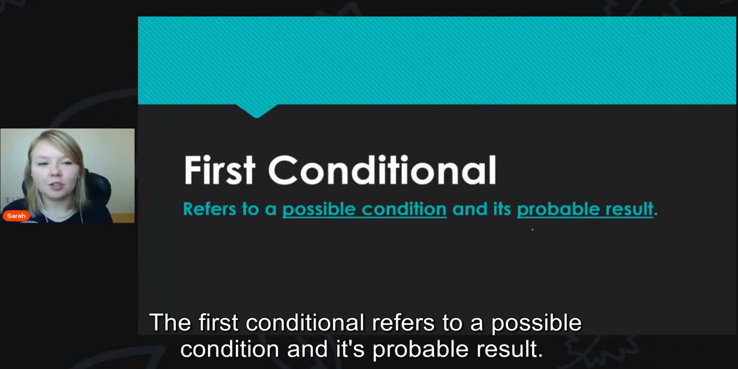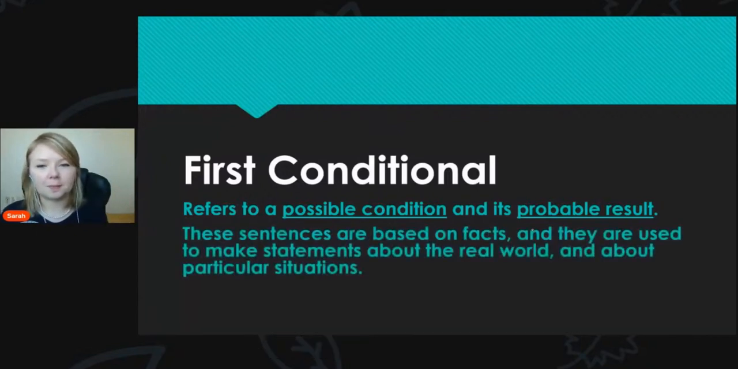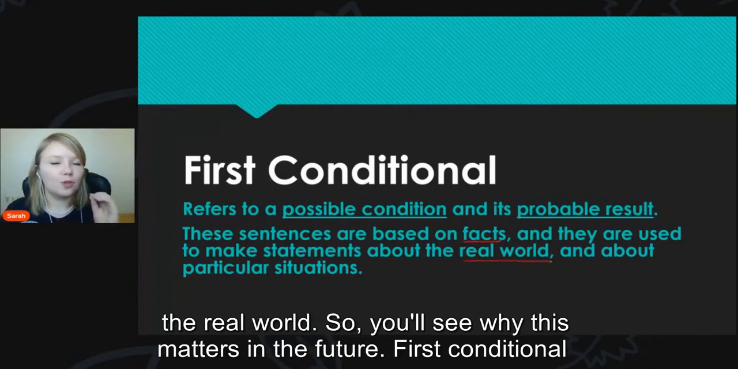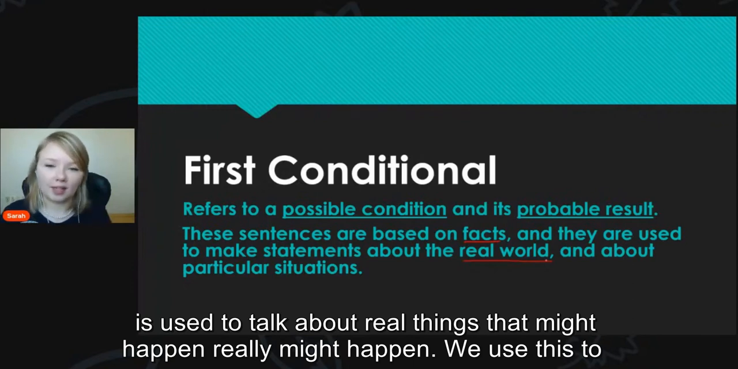The first conditional refers to a possible condition and its probable result. These sentences are based on facts and used to make statements about the real world. So you'll see why this matters in the future. First conditional is used to talk about real things that might happen, really might happen.